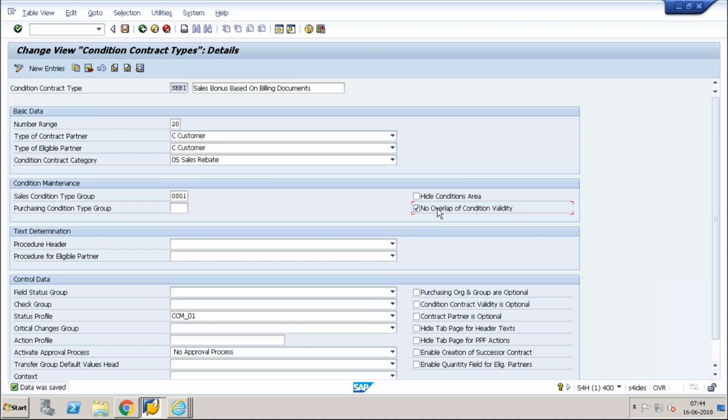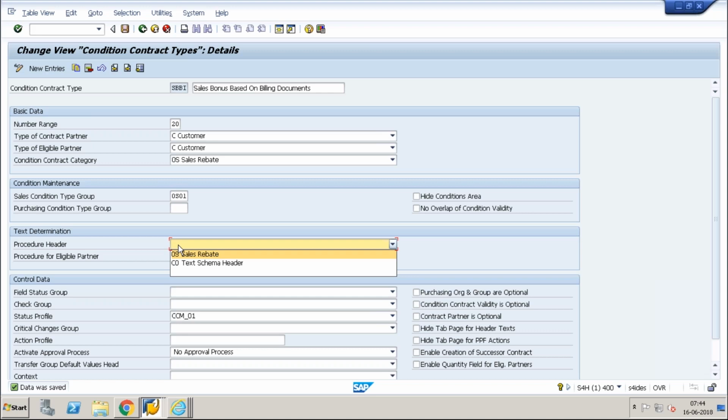Okay, so this is the overlap details. If you don't maintain this, it will not stop you, it will just give you a warning message, but it will have impact at the time of your transactions. Okay, so here the eligible sales rebates or purchase rebates will be assigned. So these two are my conditions which are enabled or valid for this condition contract type.